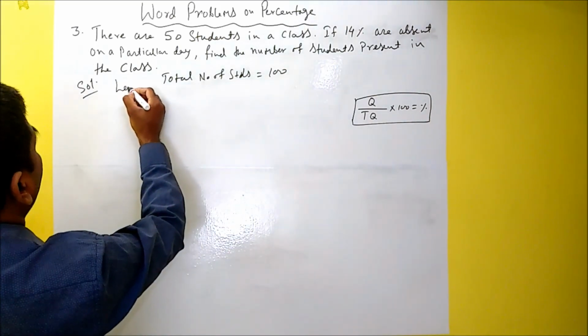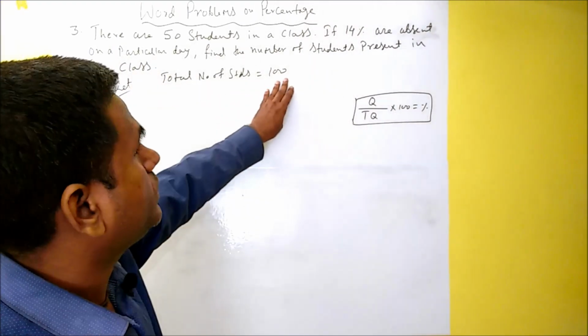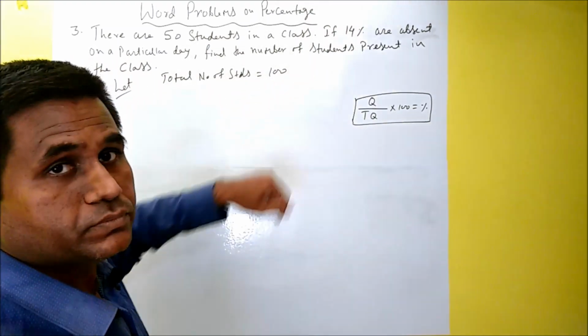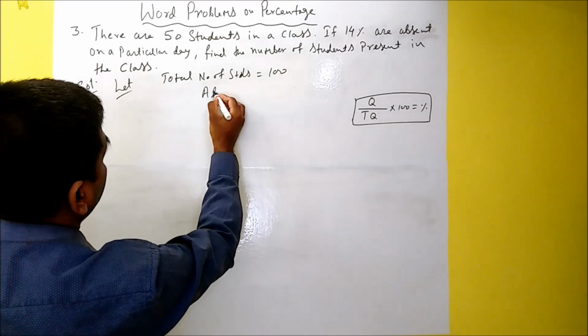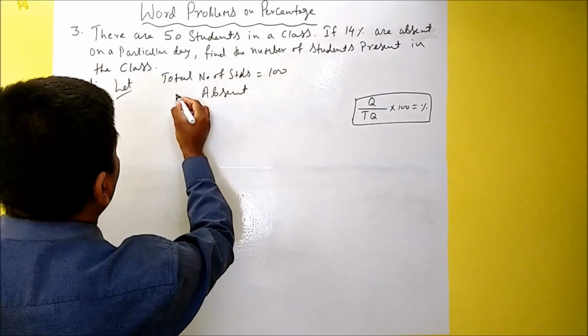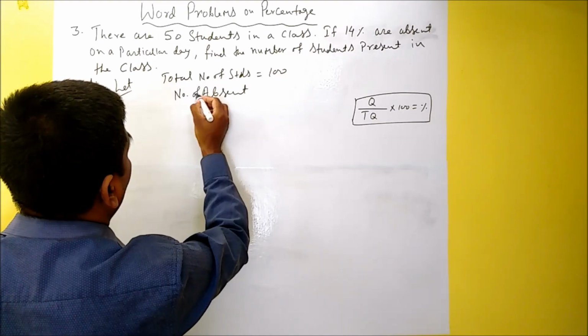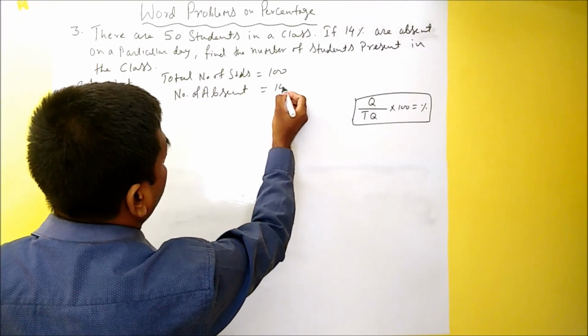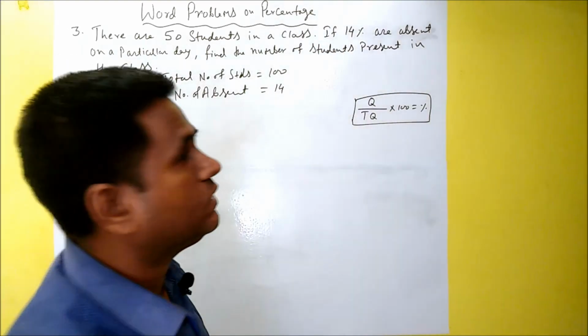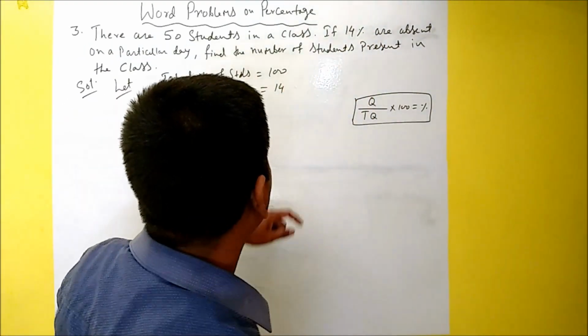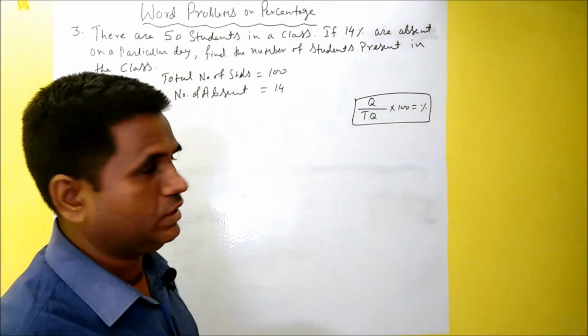So I can say the total number of students is 100. Now the number of absent is 14. It doesn't matter whether it is a percentage, because the total is 100, so we can write directly 14.